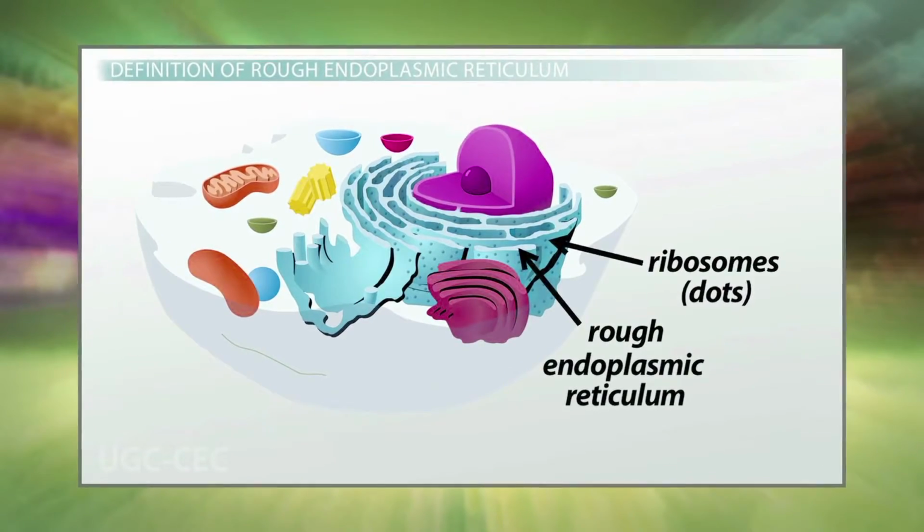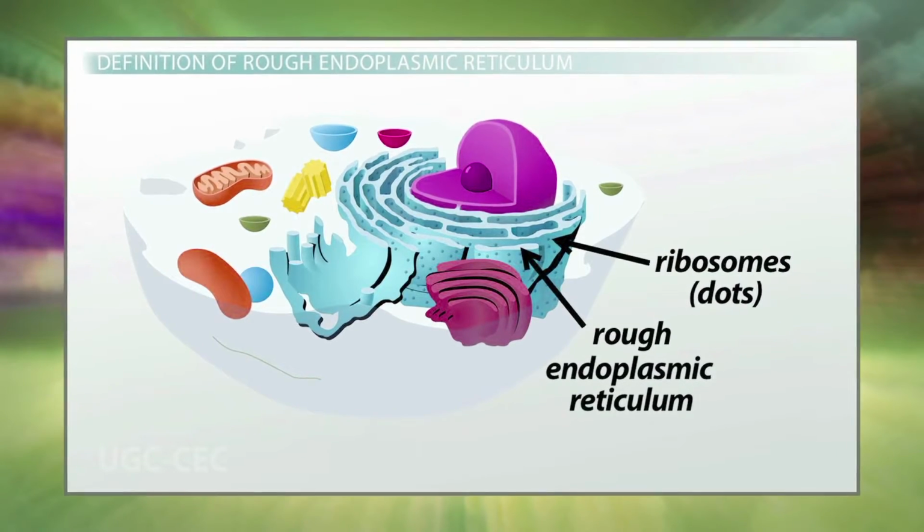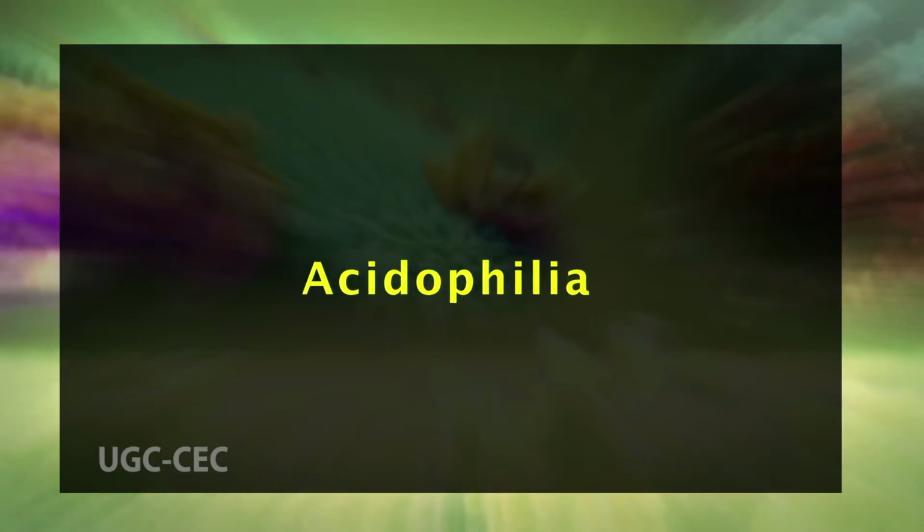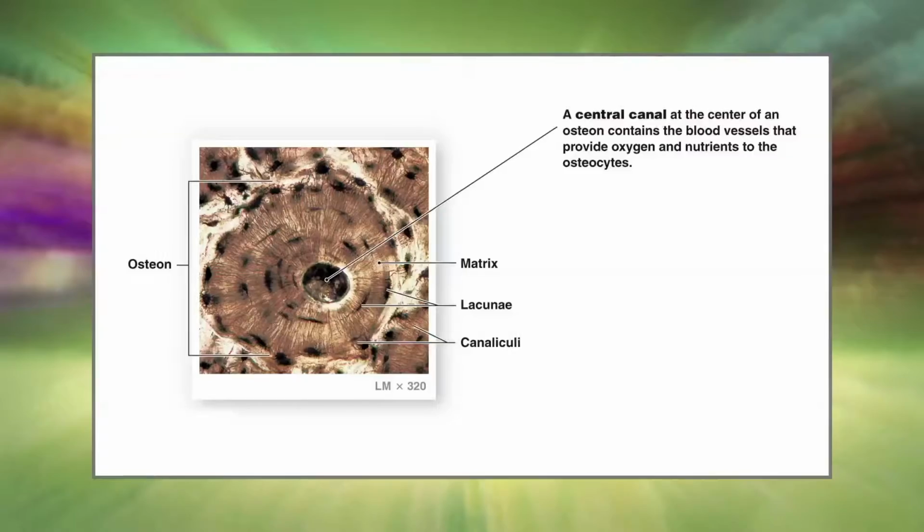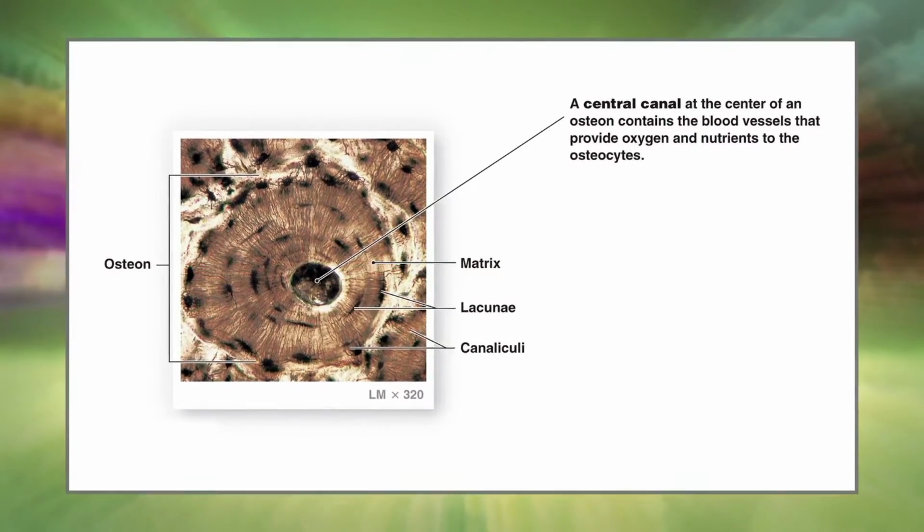Hematoxylin is a basic dye that stains acidic components of cells a blue color. Hematoxylin stains the nuclei of cells and the RER of the cytoplasm. Eosin is an acidic dye that stains the basic components of the cell a reddish pink color. This characteristic is known as acidophilia. Most of the cytoplasm of cells is stained by eosin. Bone matrix is also stained by eosin.